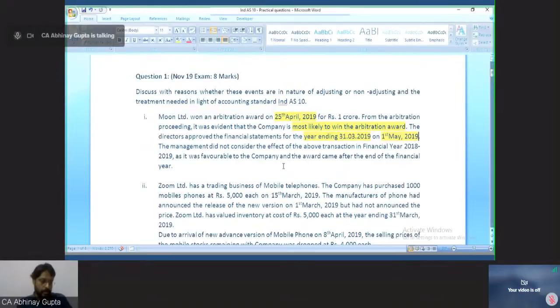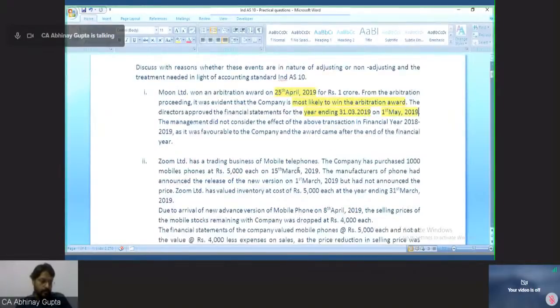Vikas Gupta from Kathmandu, Nepal has replied, this is an adjusting event. Okay. Then Kajal from Ankleshwar replied, the event confirms that the entity had a present obligation at 31st March 2019, so it is an adjusting event and should be accounted for as a receivable in its books. Okay, so let's see. One more reply from Delhi: it is an adjusting event as events can be favorable or unfavorable, so management has to adjust this. Provision of rupees 1 crore is adjusted. Okay.